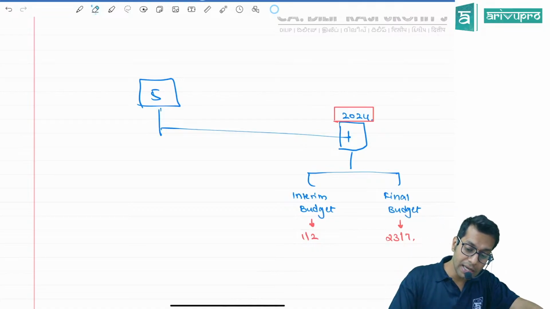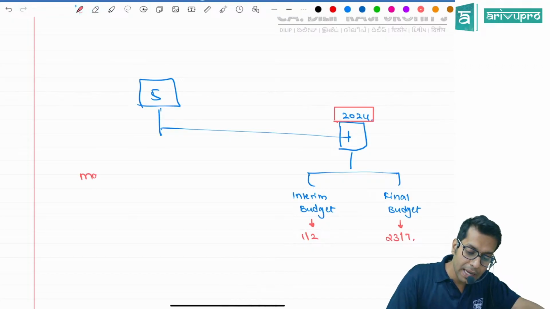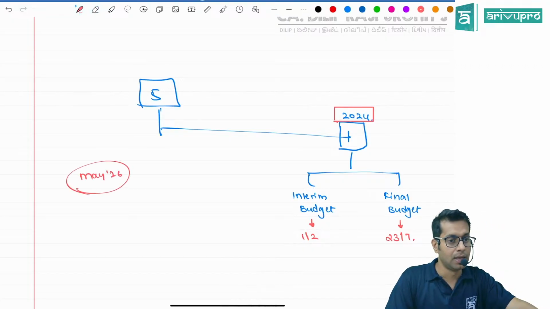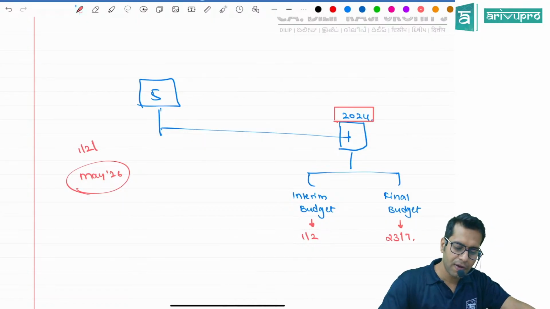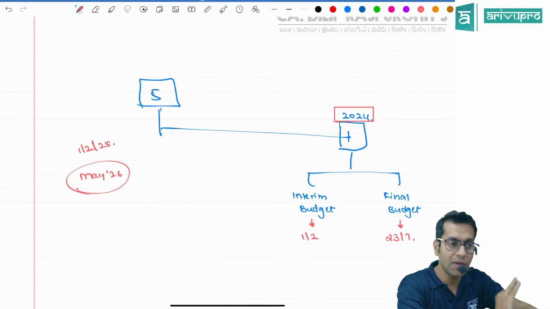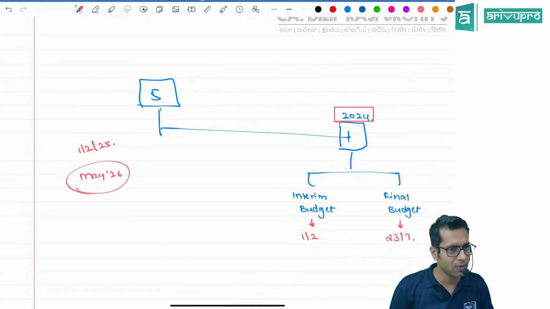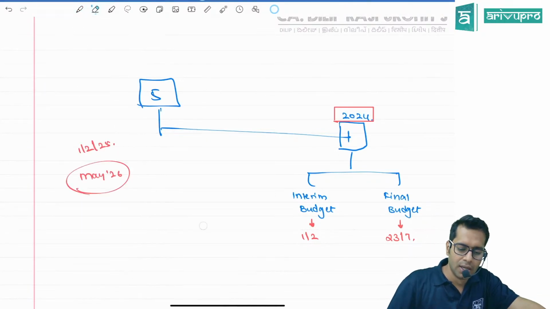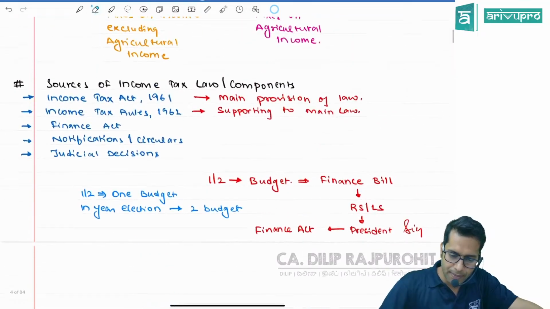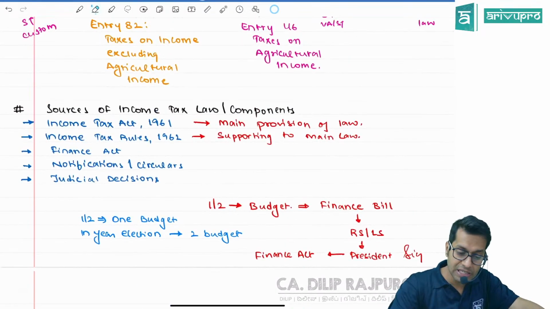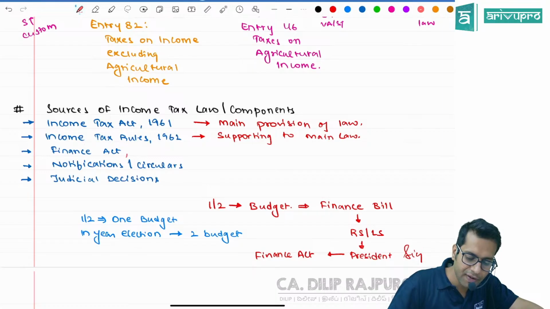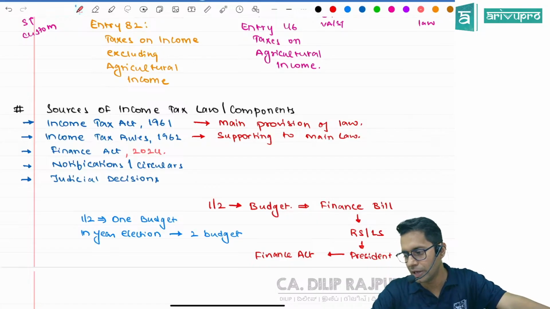A person who is writing in May 26 will have to study only one budget, the one which happened recently, on 1st of February 2025. But you will have to study both the budgets. Anyway, you are studying everything for the first time, so you don't have any idea what is new and what is old. For your examination, the applicable Finance Act is Finance Act 2024.